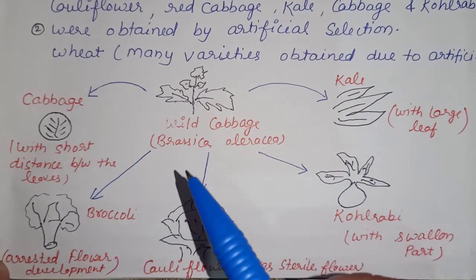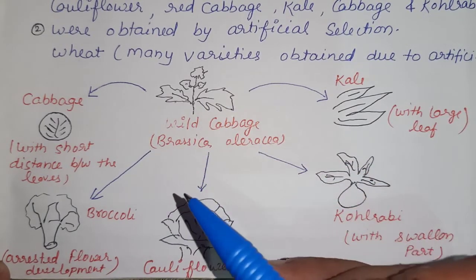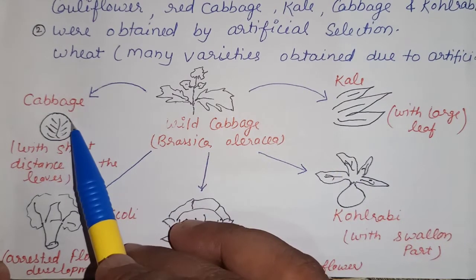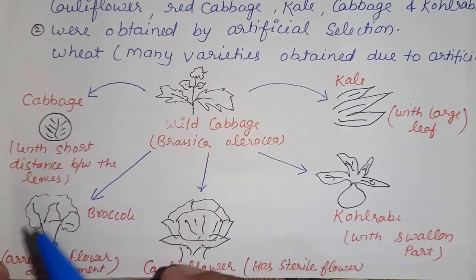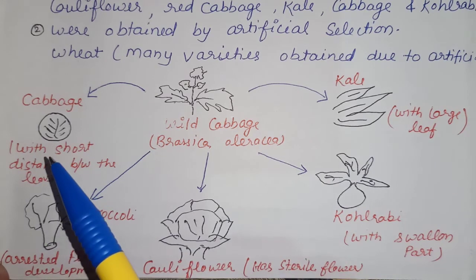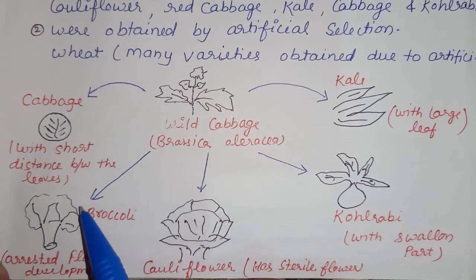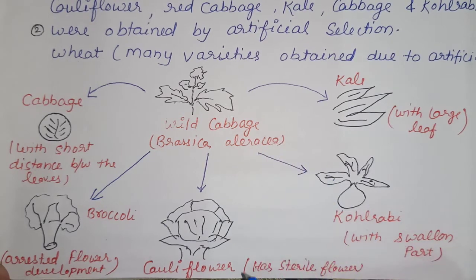Some farmers wanted to have very short distance between the leaves of wild cabbage and produced the common variety of cabbage, in which the distance between two leaves is very short. When farmers selected the arrested flower development of the wild cabbage plant, it led to the production of another variety of cabbage called broccoli, with arrested flower development. In the third step, some farmers went for the sterile flowers of wild cabbage and developed another variety of cabbage called cauliflower, which has sterile flowers.